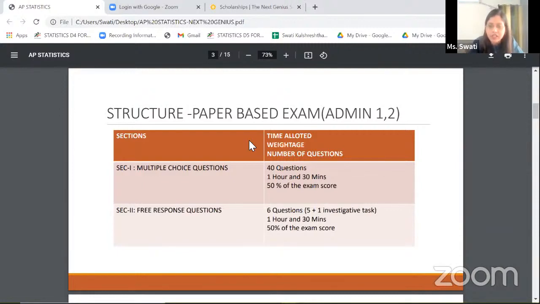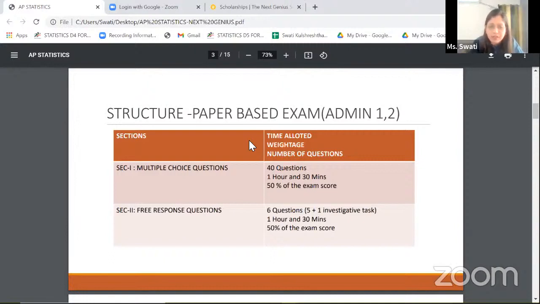All of the administrations, that means the late testing and the regular testing, are supposed to be paper based. The digital testing is the third testing. So coming to the first two, the structure is simple. There are two sections. The multiple choice section would have about 40 questions, 1.5 hours given to this section, and then 50% of the exam score would be dependent on this one.